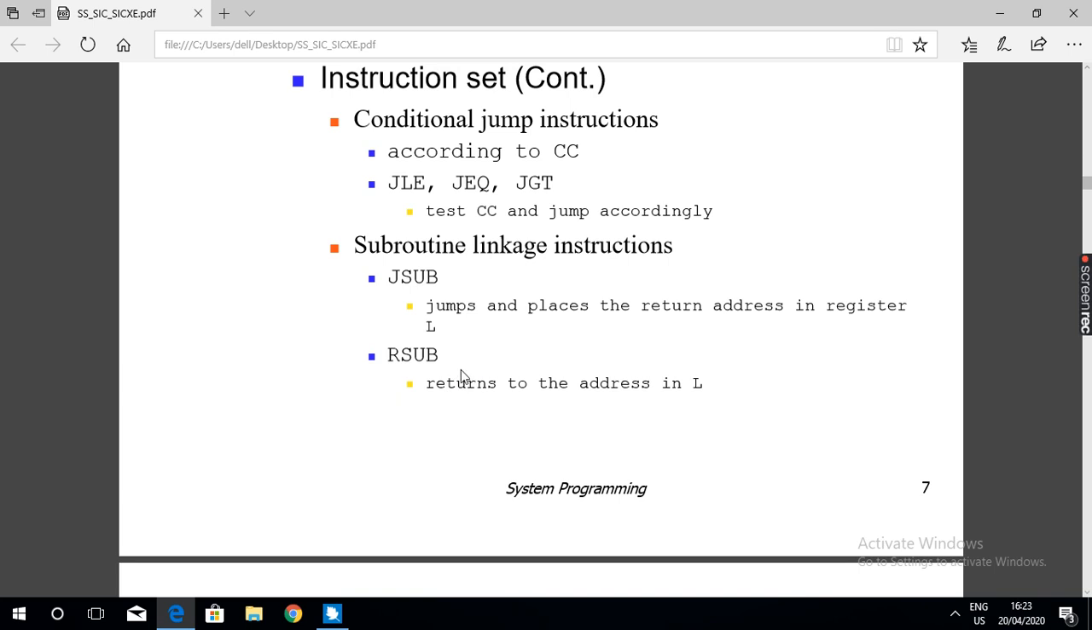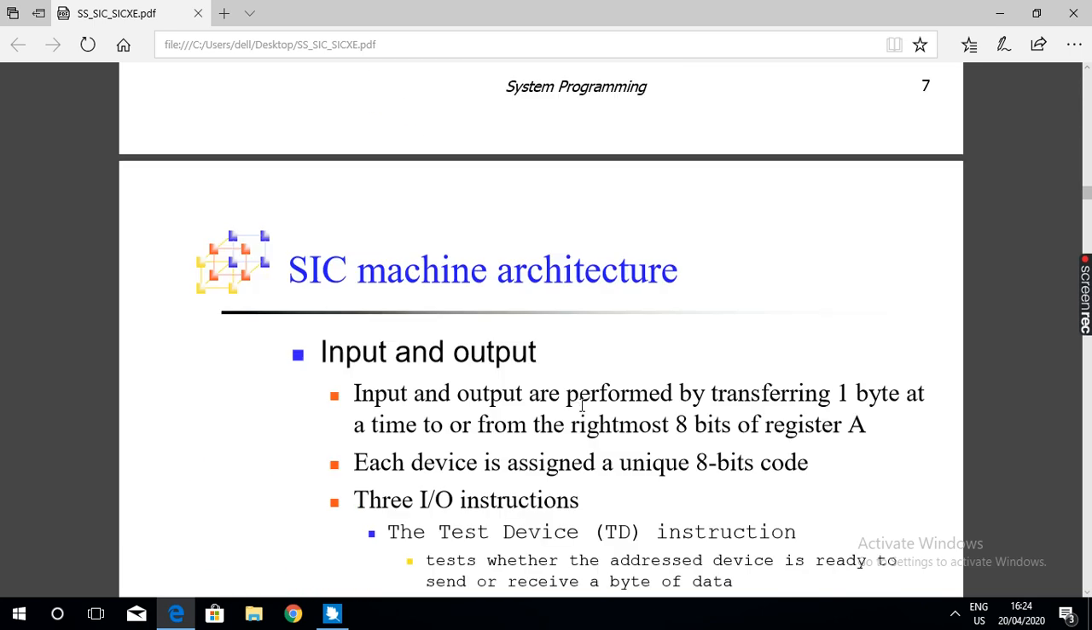Return from subroutine is RSUB. Where does the control transfer? You know the linkage register L. Register L contains the return address that was assigned before the control transfer took place. So now the program counter will be set with the value of register L. Register L contains the return address.